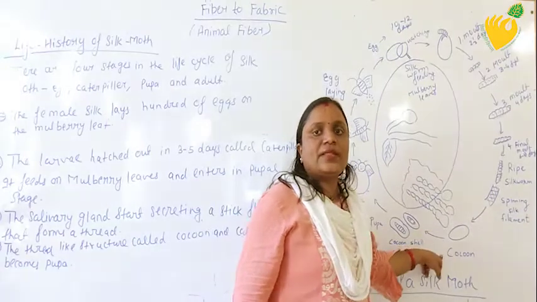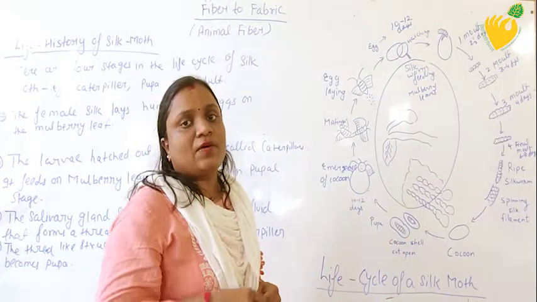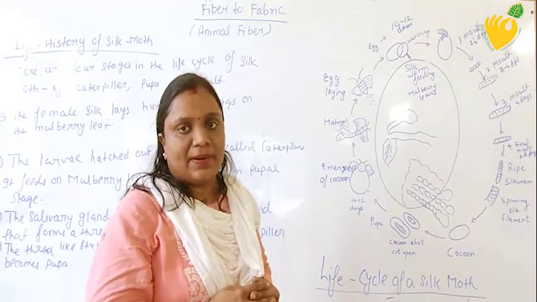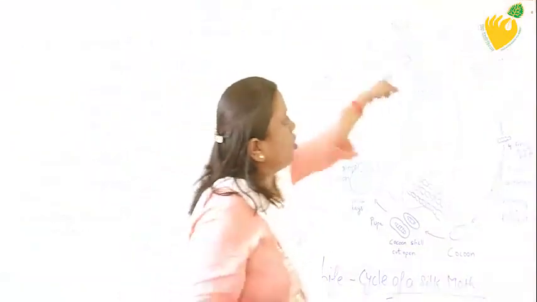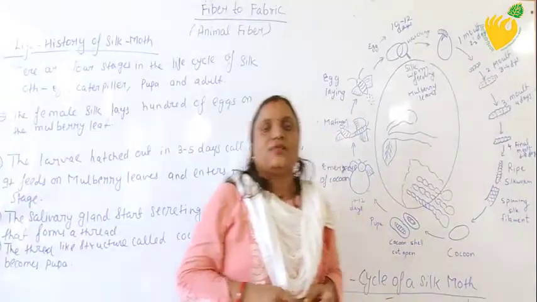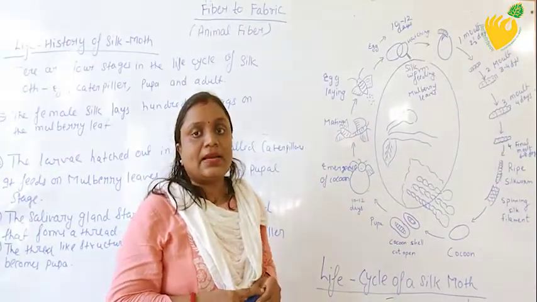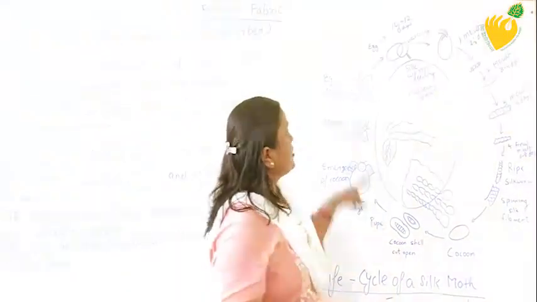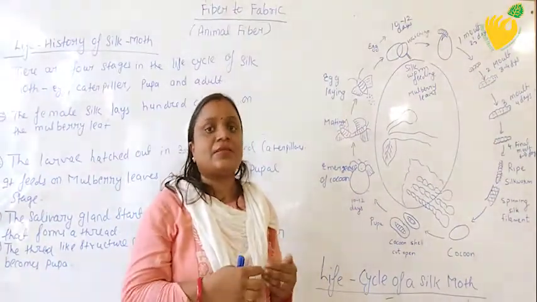That means the cocoon is the stage from where we can obtain the silk fiber. During the whole life cycle of a silk moth, the cocoon is the stage from which we can obtain silk fiber. But here I am telling you about the life cycle of a silkworm.